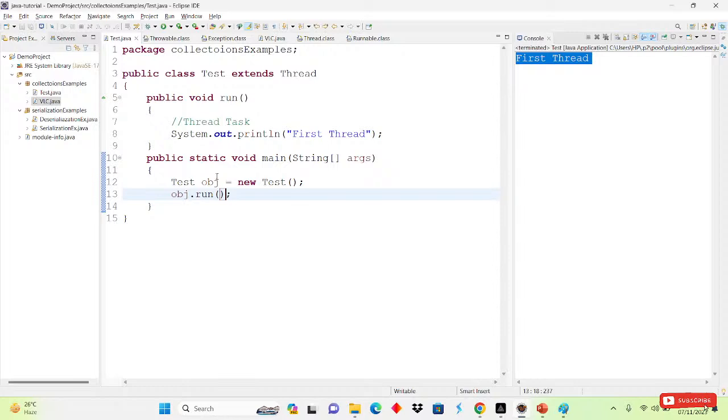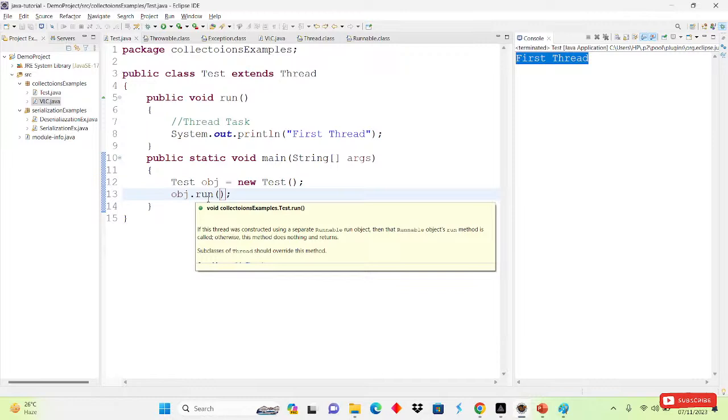Yes, same. Nagaon is saying same. Okay, anyone have any other answer? Something different? See, if I run this one now also, it will give the same output, that is first thread. Then what is the difference between the run method and the start method?